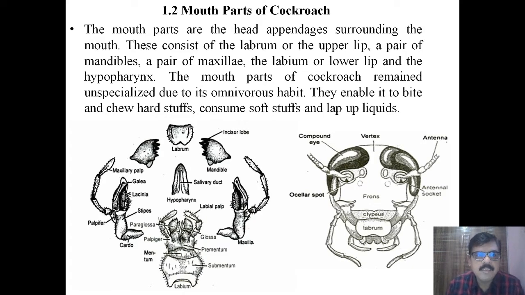Good morning, students. Today we'll discuss the second topic from Unit 1, 1.2, mouth parts of cockroach.